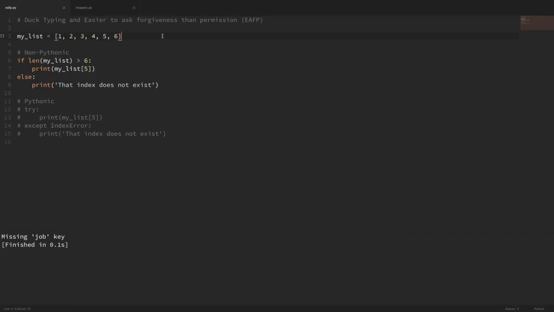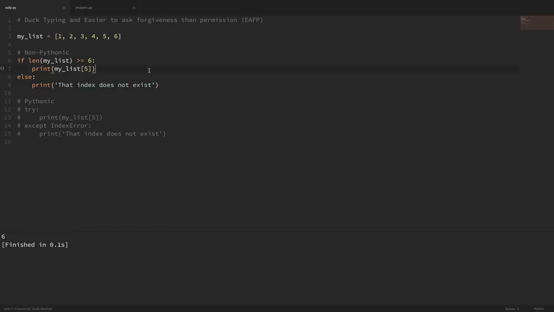Okay, so what if you had the need to grab a certain index from a list within your code? So you might be tempted to, and there should actually be an equal sign here, you don't want to throw an index error. So what you might be tempted to do is check the length of the list. You might say, if the length of my list is greater than or equal to 6, then I know that I can access this 5th index here. And if it's not greater than that, then I need to print that this index doesn't exist.